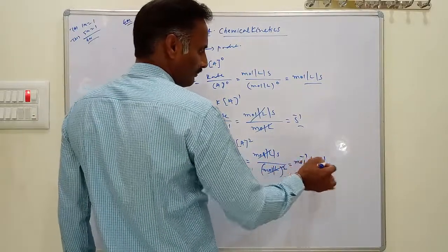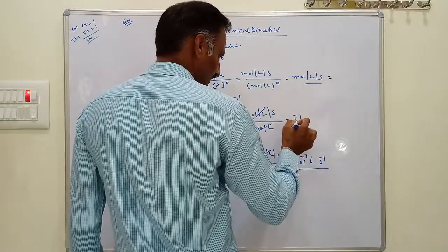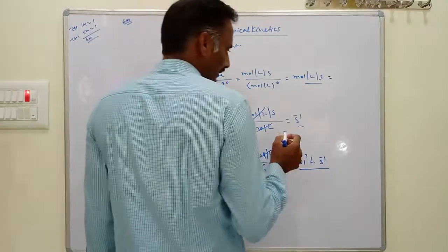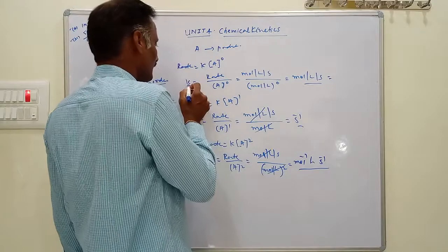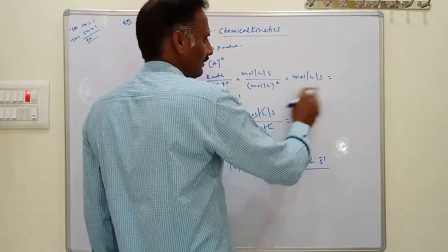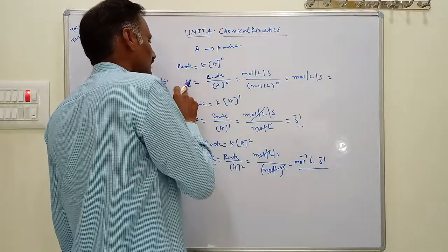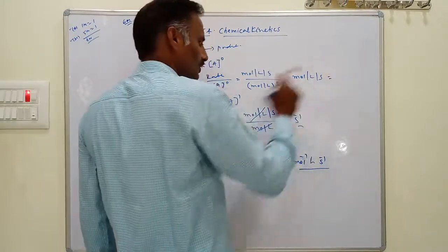Per mole liter per second, mole per liter per second, this is for zero order rate constant, this is for first order, and this is second order. By knowing the rate constant units, we can also predict the order of reaction. For example, if the rate constant unit of a reaction is mole per liter per second, that is zero order.